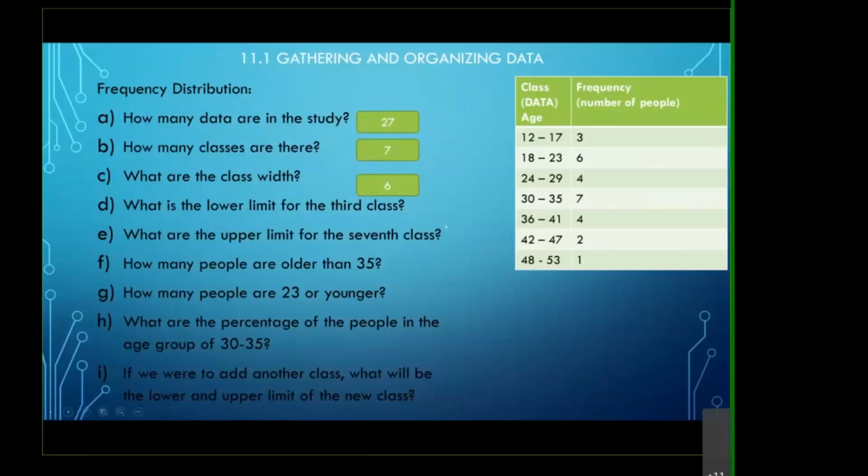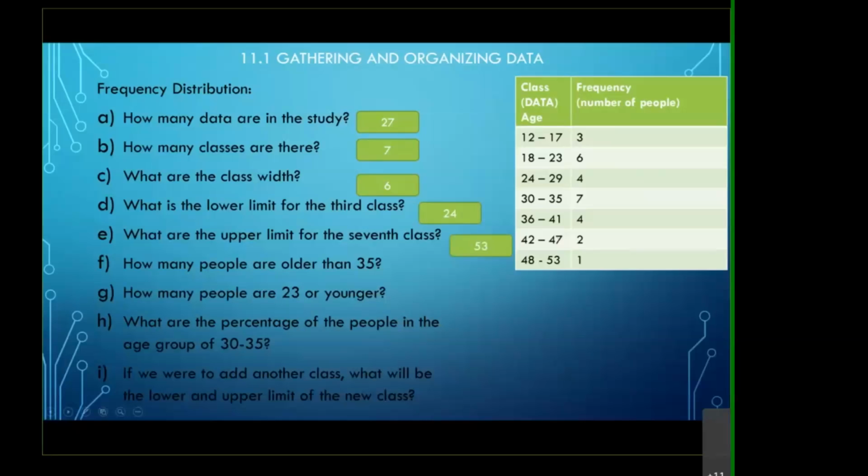Now, this is easy. What is the lower limit of the third class? The lower limit is easy, it is 24. What is the upper limit of the 7th class? The 7th class is here. The upper limit will be 53. So as you can see, all of these questions are very understandably easy.